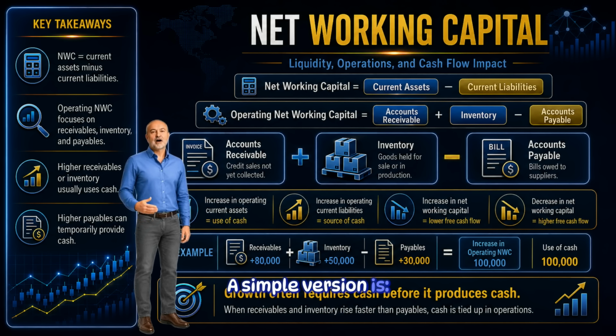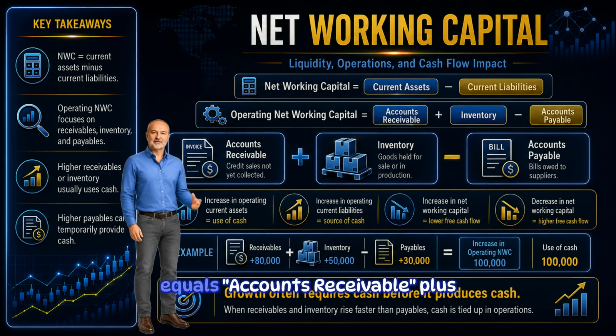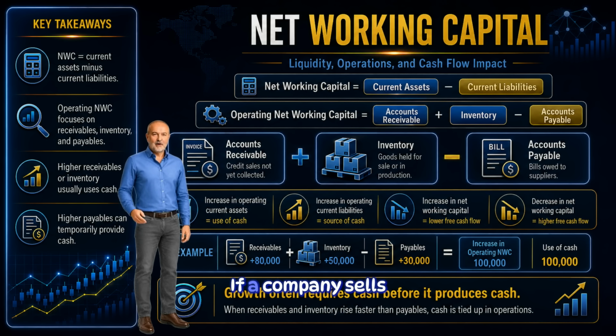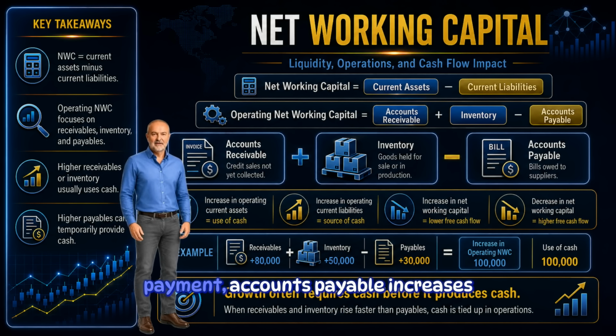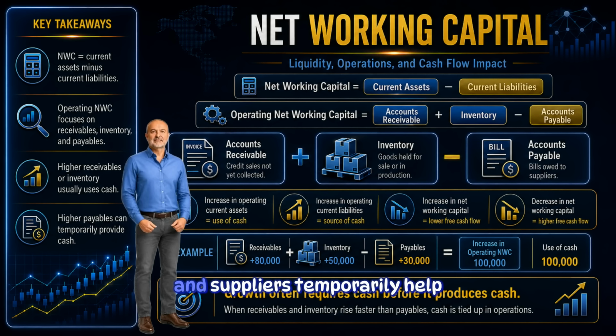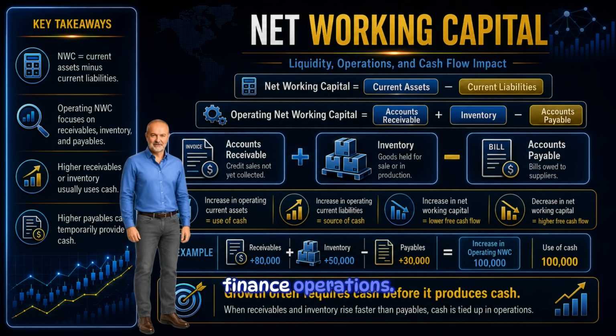A simple version is operating net working capital equals accounts receivable plus inventory minus accounts payable. This matters because growth often requires cash before it produces cash. If a company sells more on credit, accounts receivable may increase. That means the firm has recorded sales, but it has not yet collected the cash. If the firm builds inventory, cash is tied up in goods that have not yet been sold. If suppliers allow delayed payment, accounts payable increases, and suppliers temporarily help finance operations.